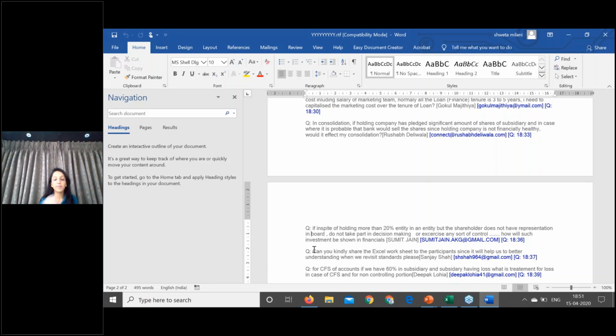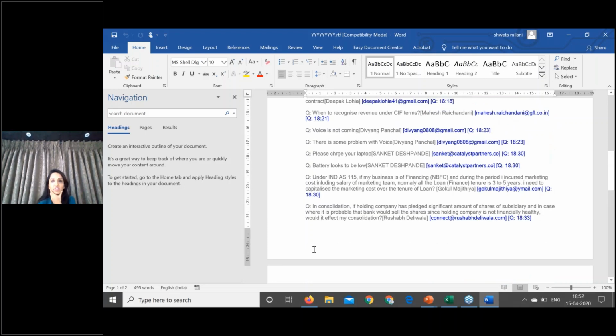Now, please understand, if I'm holding shares of more than 20%, but there is no shareholding agreement restricting the rights given in my shares, in that case it is your associate, in spite of the fact that you are not taking part in any of the board meetings. Why? Because you are given a right; whether you are exercising it or not is a different case. Since you have the right and it is not restricted by any other agreement, it is still your associate company. Whether it is getting exercised or not is a different question.